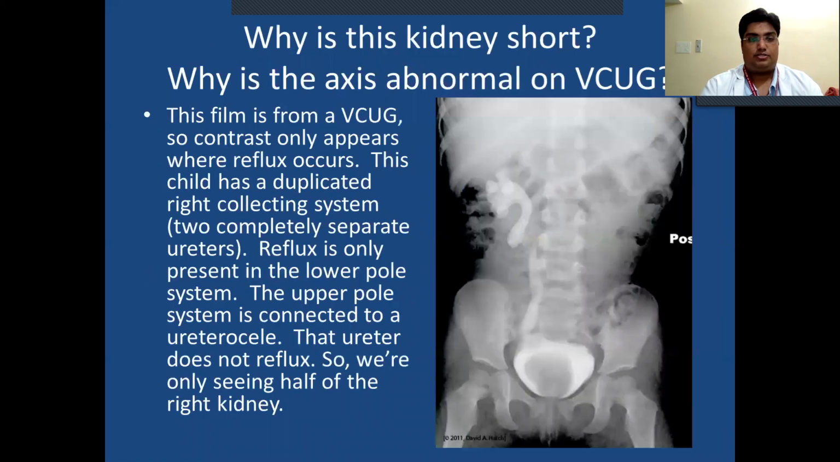Let's get back to our patient. Why is this kidney short? Why is the axis abnormal on VCUG? This film is from a VCUG, so the contrast will only appear where the reflux occurs. This child has a duplicated right collecting system, two completely separate ureters. Reflux is only present in the lower pole system. The upper pole system is connected to the ureterocele. That ureter does not reflux. So we are only seeing half of the right kidney.